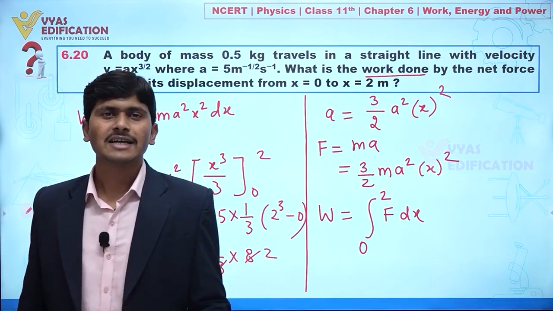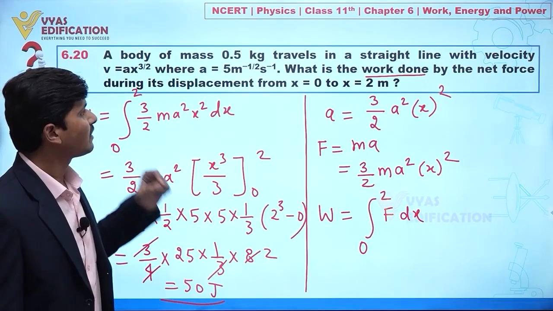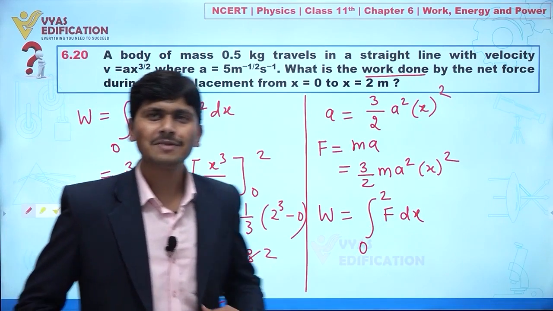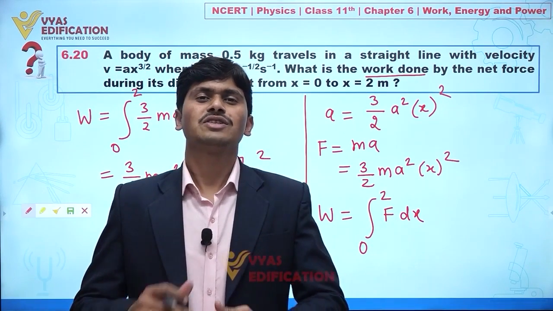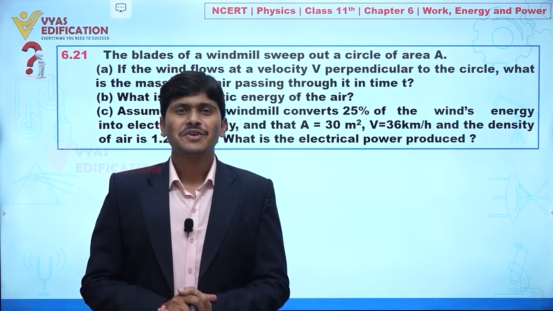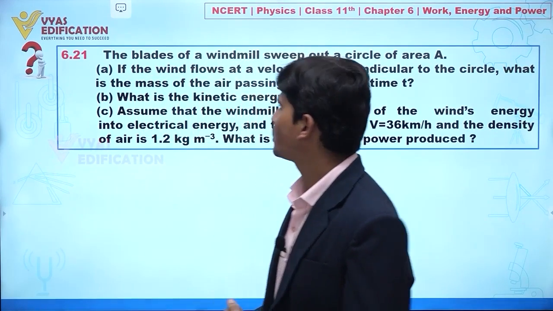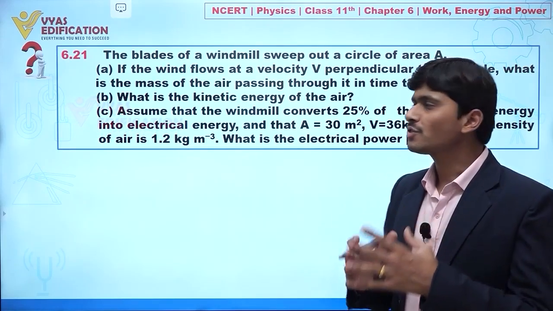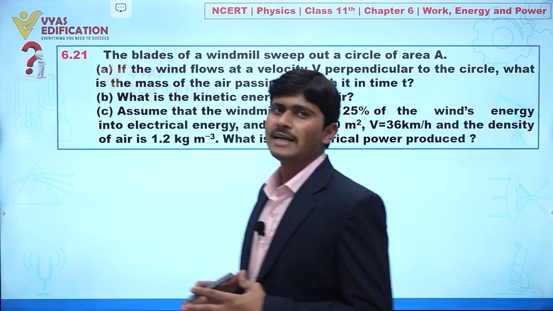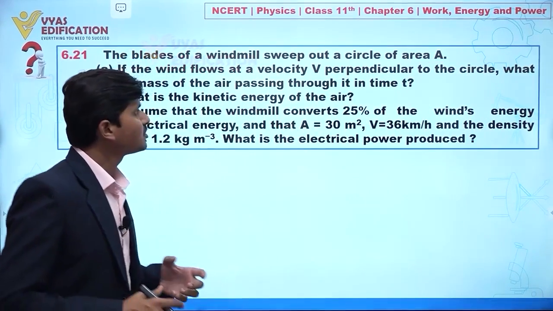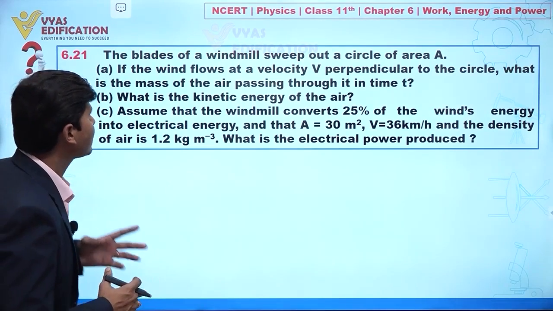So the net work done by the net force is given by 50 joule. Clear? So this is all about this question. Now we are going to solve question number 6.21, and in this question it is given that the blades of a windmill sweep out a circle of area capital A.